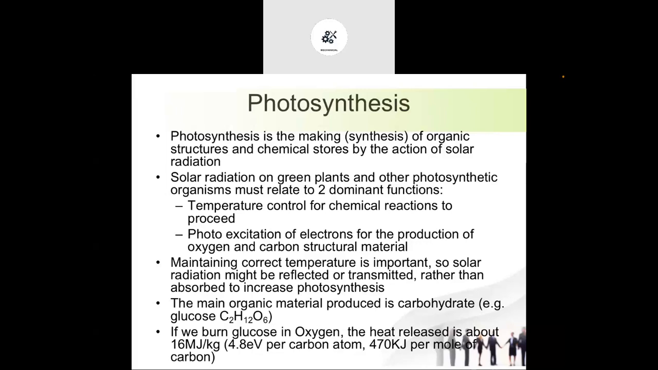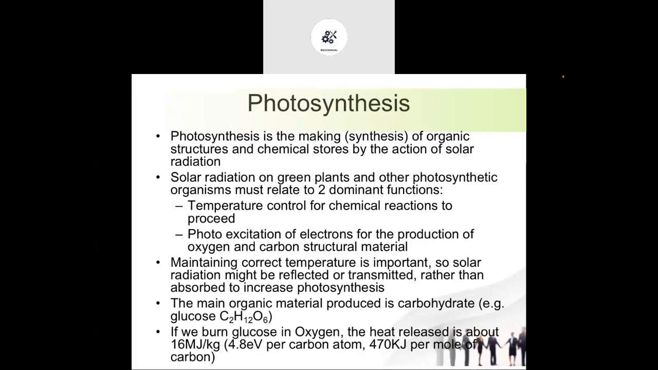To carry out this photosynthesis process, two main functions are required. First of all, temperature control, because this chemical reaction happens only in a particular range of temperature. If the temperature is very high or lower than that range, it is not going to happen. Also, the photoexcitation of the electrons for the production of oxygen and carbon structural material. So those two dominant functions govern the speed of the photosynthesis process. Maintaining the correct temperature is also important.